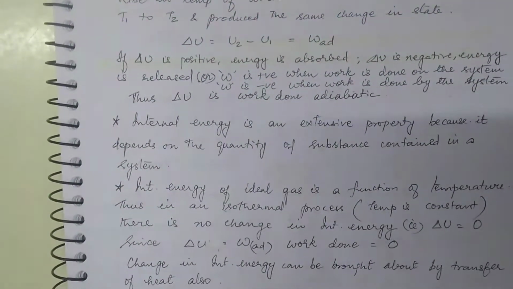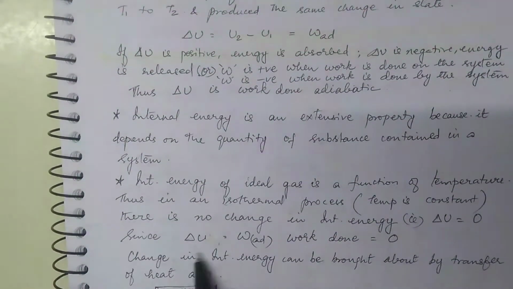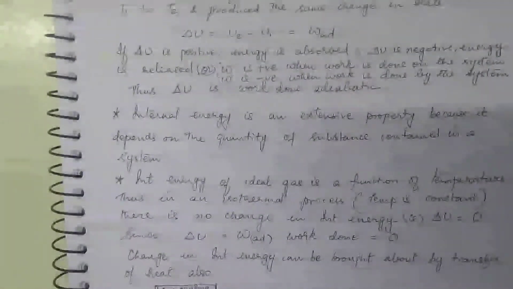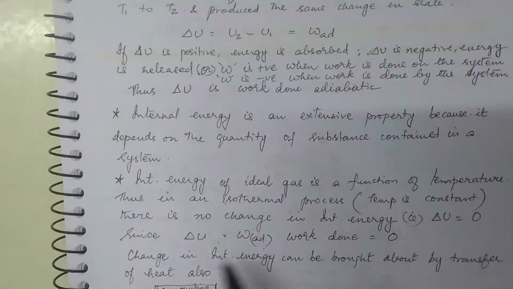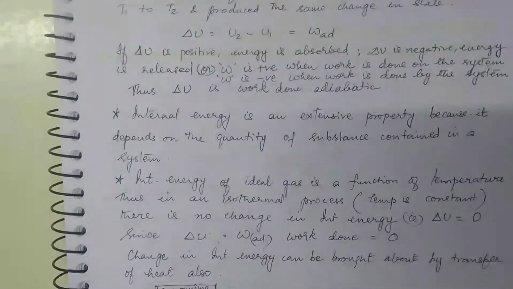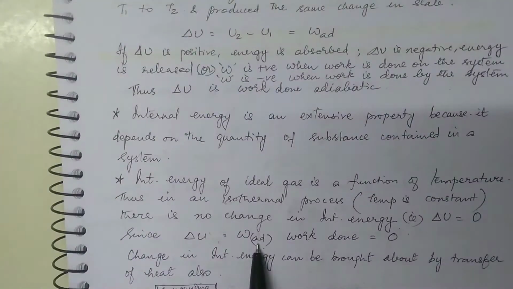How is it equal to 0? Because you know that delta U is equal to W adiabatic. Now, when temperature is kept constant, there is no work done on the system. So if work done is 0, then delta U is also equal to 0. Okay. If you are maintaining constant temperature, the system, say for example a gas, is neither expanding nor contracting, nothing is done on it. So work done is 0. In that case, delta U will be W adiabatic.